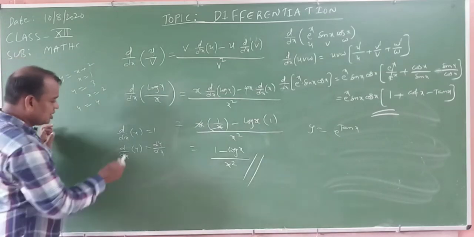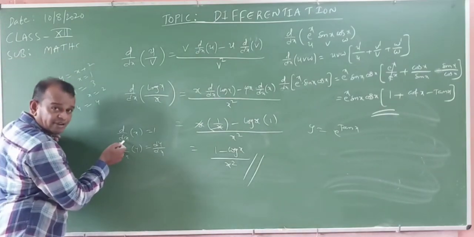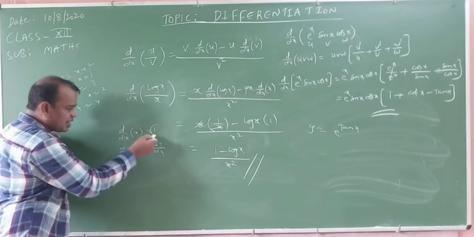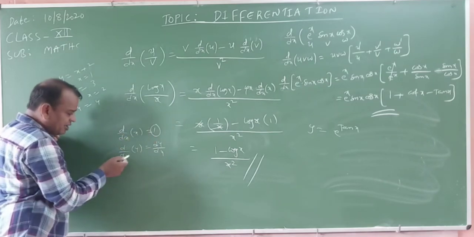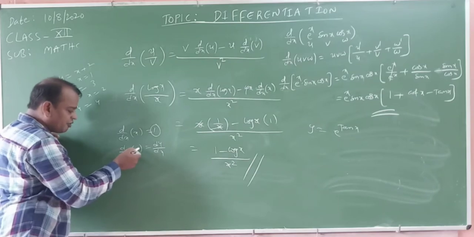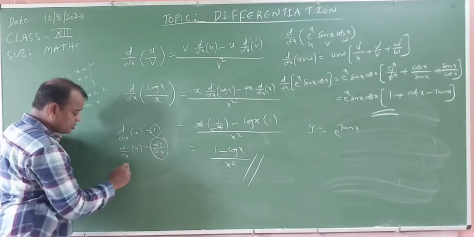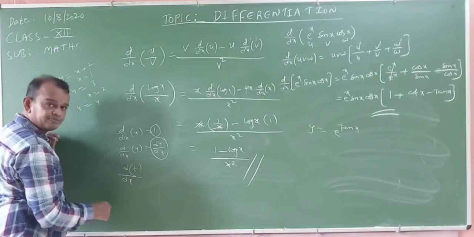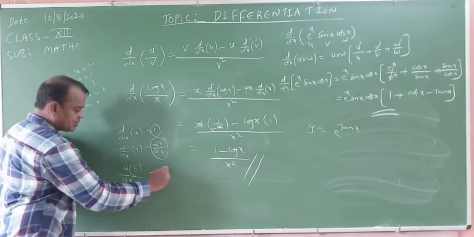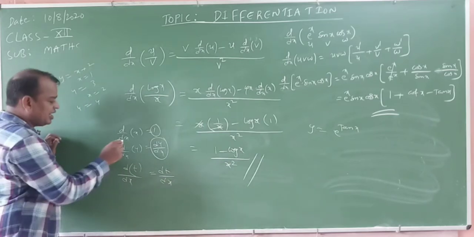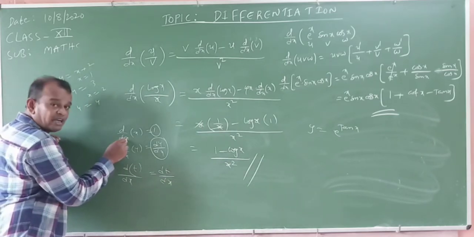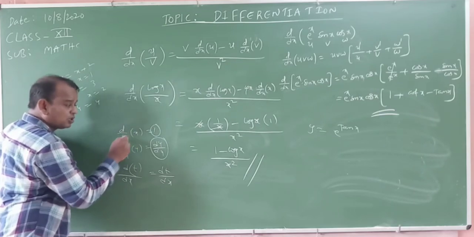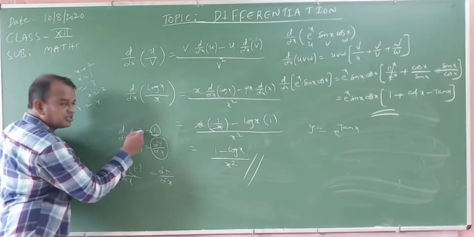Here observe that the differentiation is with respect to the independent variable, where x is the variable. Both are same. That's why the answer is 1. Here x is independent, y is dependent. Derivative of y with respect to x is dy by dx. For suppose derivative of t with respect to x, that is called dt by dx. Once you observe that the independent variable and the variable are both the same, the answer is equal to 1. Derivative of x is equal to 1.